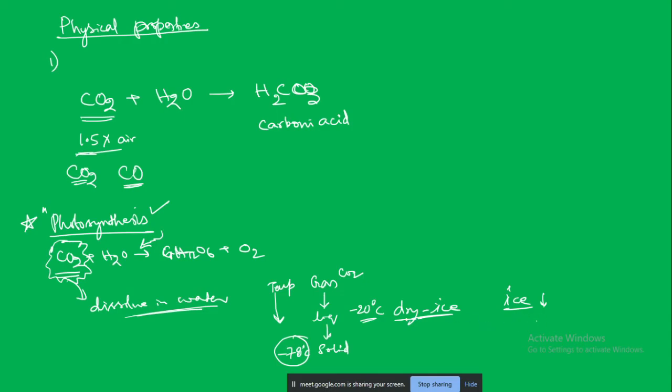But when we use the dry ice, what happens is that it will simply evaporate and become the gas. And therefore your product also stays dry, and it does not result in a lot of dirt and all those things. Therefore dry ice at minus 78 degrees centigrade is a snow white solid.